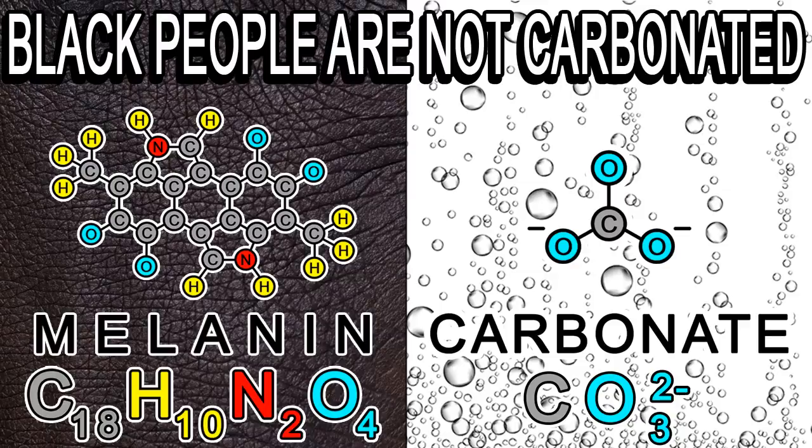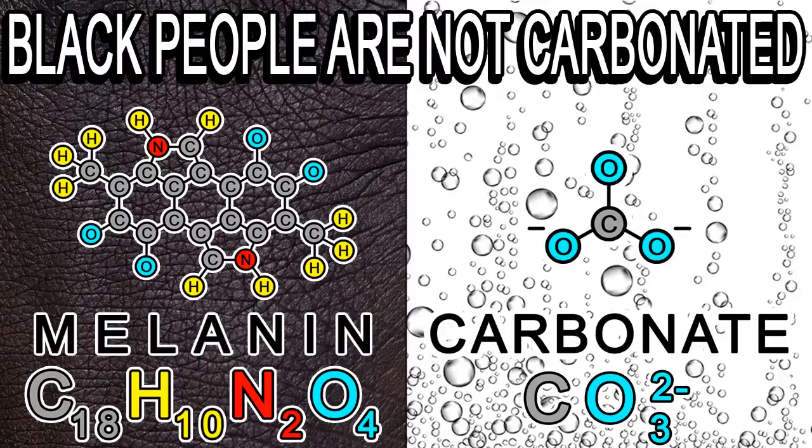But that's what carbonate is. So carbonate is CO3 with a -2 charge, and melanin is C18H10N2O4. Melanin is a much more complex molecule than carbonate. We're not carbonate. Carbonation is the process of dissolving carbon dioxide in the water. Family, we're not carbonated beings. The color of our skin is not created through the process of carbonation, right?